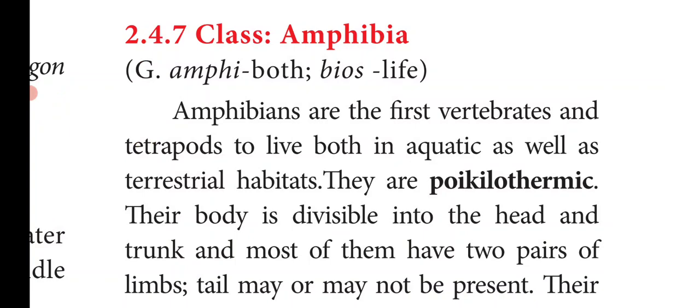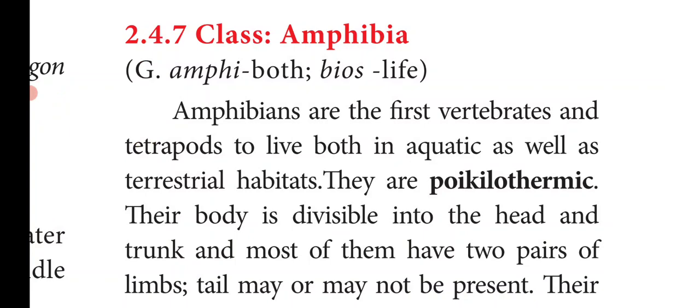Class Amphibiae. Amphi means both and bios means life. So, these animals lead two lives, that is, aquatic life and terrestrial life.